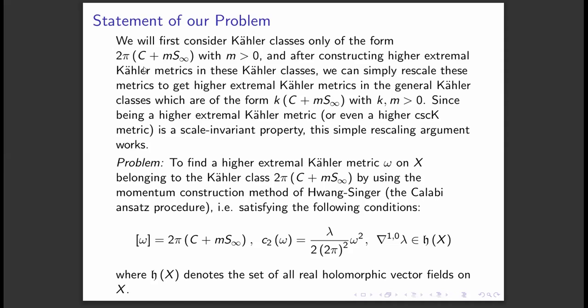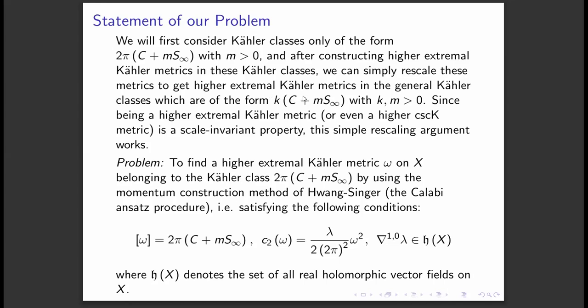This is just a subset of the Kähler cone, but if we are able to construct Kähler metrics of the required kind in these Kähler classes only, then we can simply scale those Kähler metrics, meaning we can multiply by k by 2 pi, which will give us the Kähler metrics belonging to Kähler classes k times c plus m into s infinity.